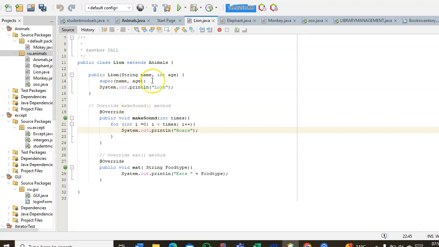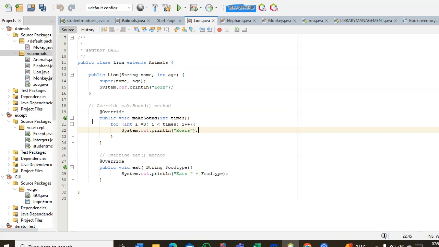Yeah, so the output is that, and I had to override because the question wanted us to override make sound, which I used public void here, and for the times it makes, I used a for loop to enable me insert the times it makes.